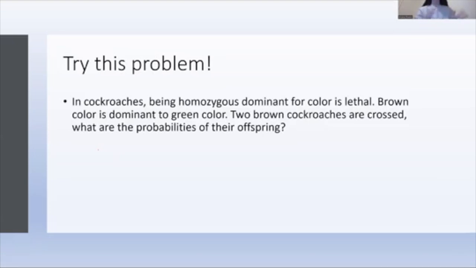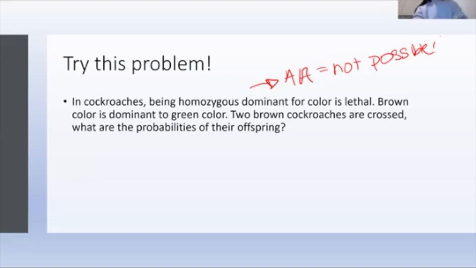And that's when a miscarriage would result or something like that. Okay, so it's lethal. Brown color is dominant to green color. Two brown cockroaches are crossed. What are the probabilities of their offspring? So let's notice here, homozygous dominant is lethal. So I'm just going to make a note right here. AA equals not possible. We're never going to have a kid with big A.